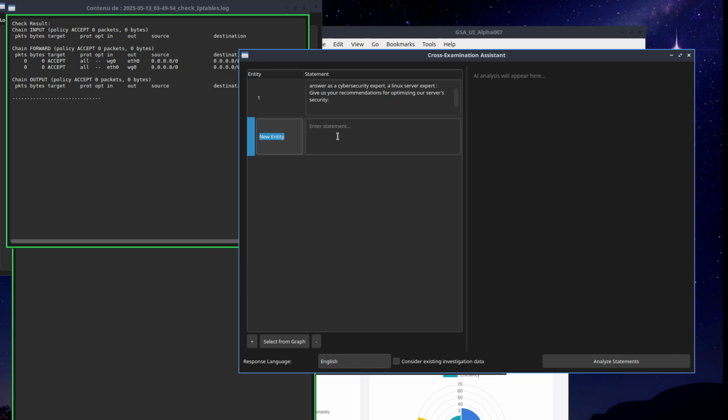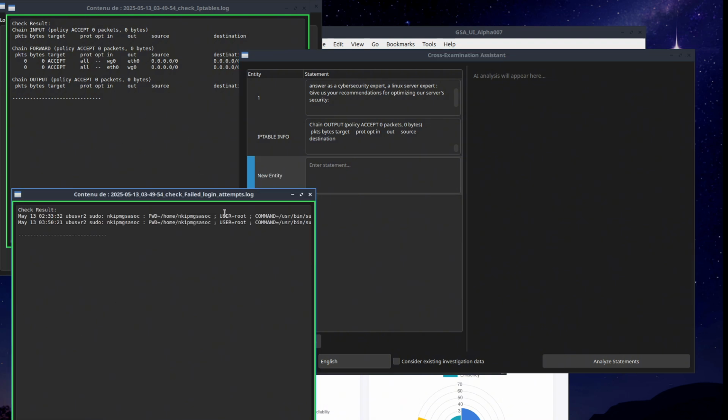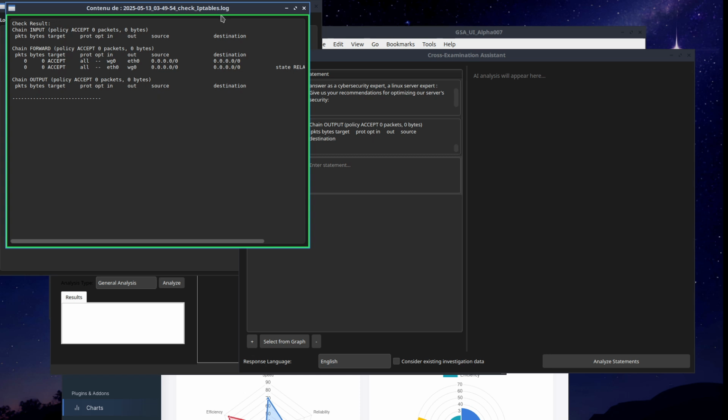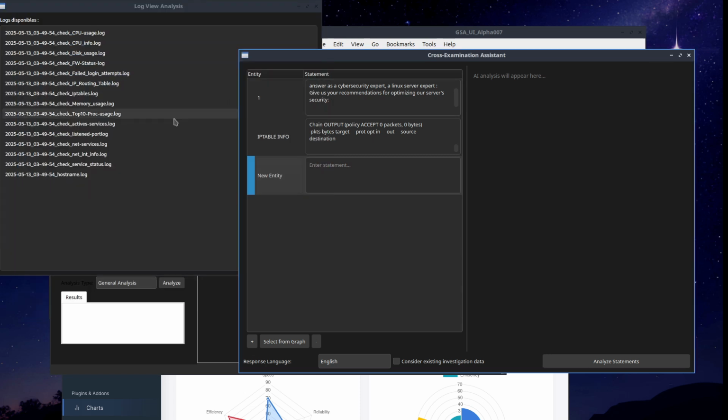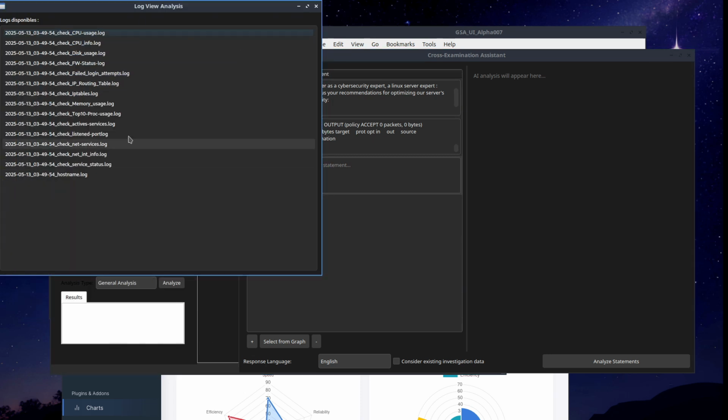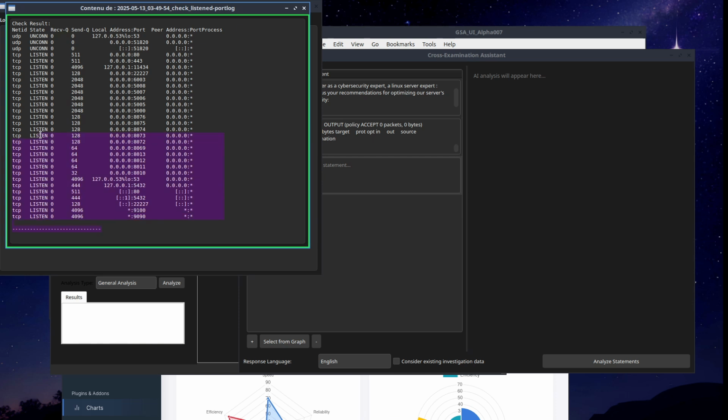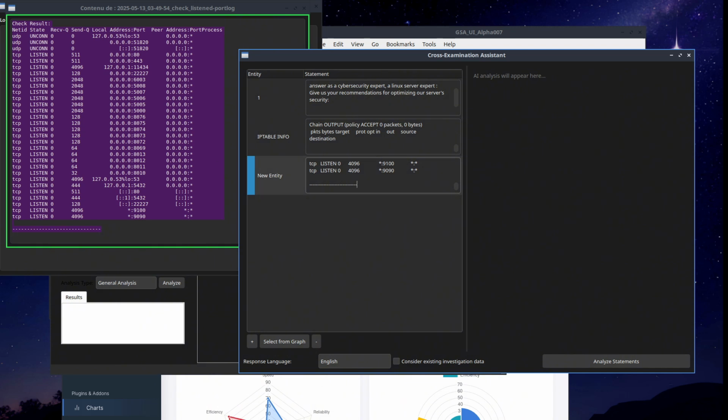Just add this one here, and we can just put all this information in our AI module. So from this analysis, we can add some open ports of the system, like from this listen port status check. Okay, we can add this one in the system.